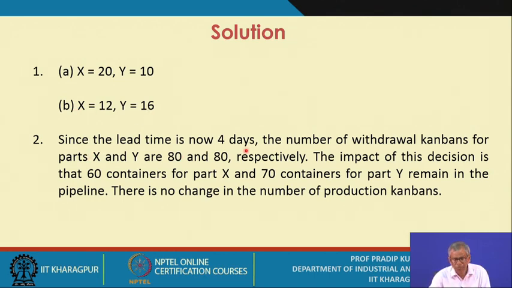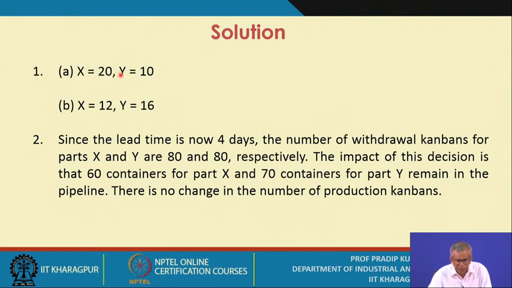Since the lead time is now 4 days, the number of withdrawal Kanbans for parts X and Y are 80 and 80 respectively. So you need to calculate again when you change the lead time. Only the same formula you will be using, but you change the value of the lead time. The impact of this decision is that 60 containers for part X and 70 containers for part Y remain in the pipeline.